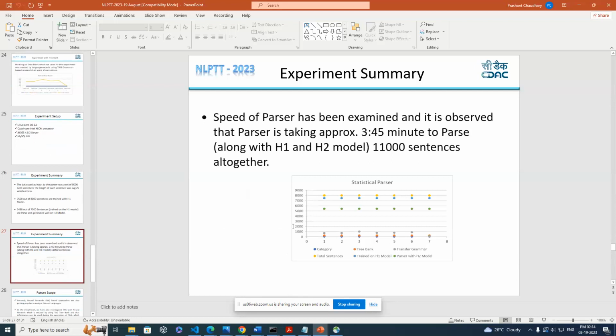In another experiment, we gave 11,000 random sentences, and the parser took 3 minutes 45 seconds to parse these 11,000 sentences. This is a speed improvement over the earlier algorithm, because now the trees are limited, so the parser takes less time. We also analyzed the memory consumption and similar aspects during the experiment.